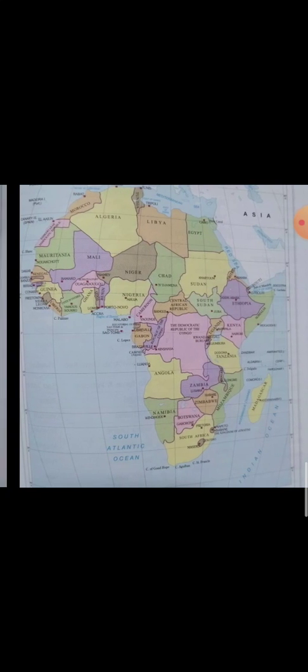In this class, we are going to learn about a new continent that is located in our world. There are 7 continents, which we have already learned. There we can see that there are 7 continents. Africa is one of the continents.